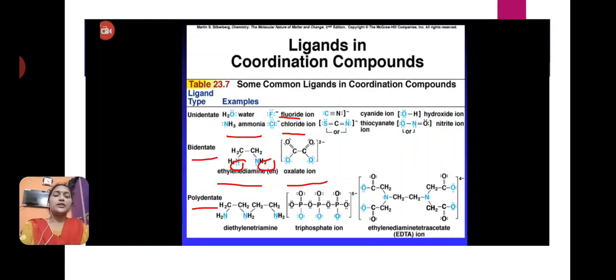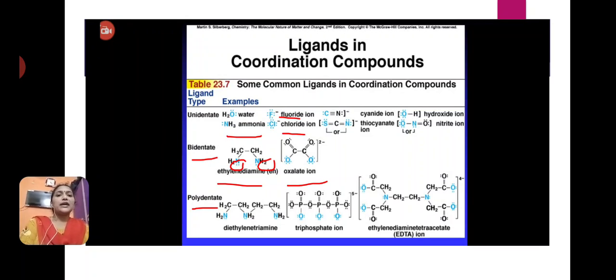Monodentate or unidentate ligands have only one pair of electrons, donate it to the metal and form only one bond with the central metal atom. So these are called monodentate ligands. Some examples are there.